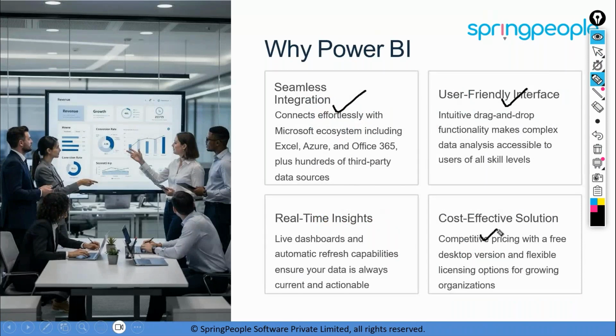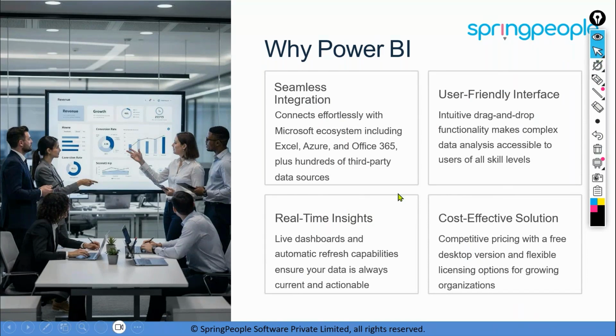So, as you see over here, you have seamless integration, a user-friendly interface, and cost effectiveness. If you compare the cost, Tableau costs almost $70 per month per user, while Power BI costs just $14 per month per user. Plus, you can also have real-time insights. As your data refreshes, your reports will show you the latest data, so you are always up to date on what is happening in your business.